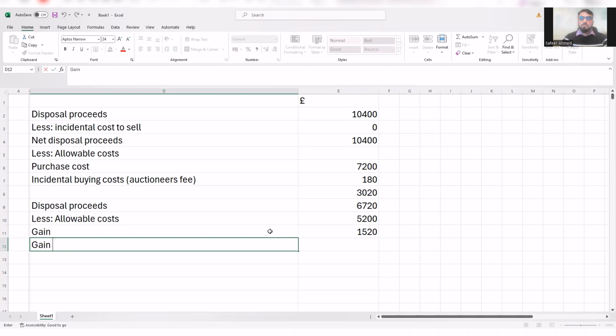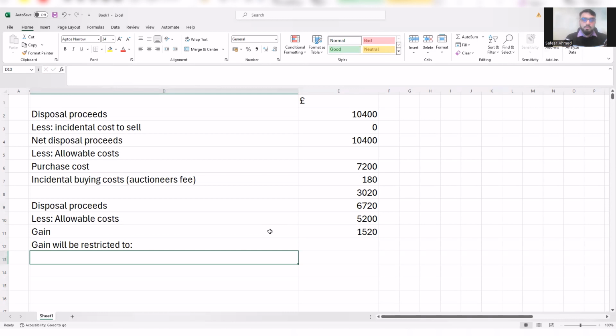So remember that because of this special rule in relation to the chattel, when you buy an asset at less than 6,000, but you sell it for more than 6,000, then the gain will be restricted. So gain will be restricted to, remember the simple equation we used, which is 5 divided by 3 times disposal proceeds minus 6,000.